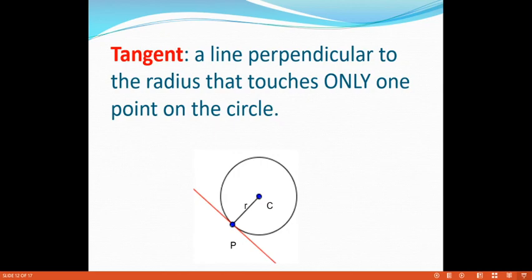The line is perpendicular to the radius. See the diagram, it touches at only one point, the point P. Once again, a line perpendicular to the radius that touches only one point P on the circle is called a tangent. See the diagram, by using the center and the radius, with P as any point, and one of the secant lines.